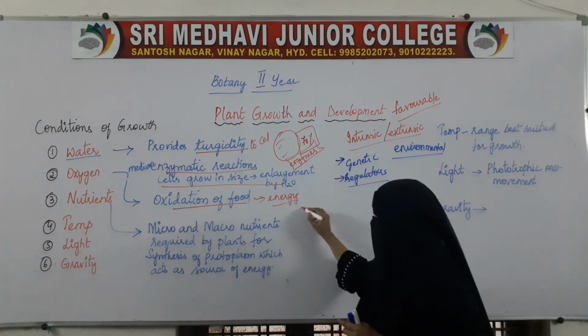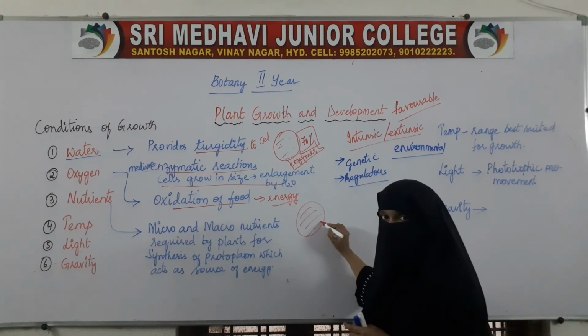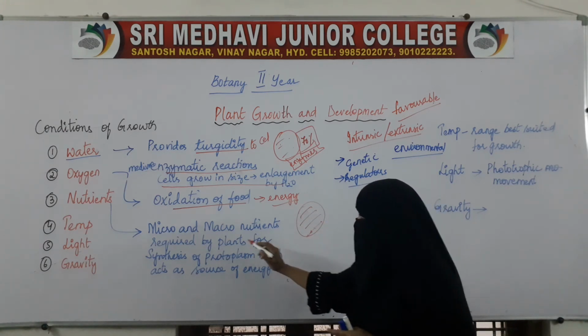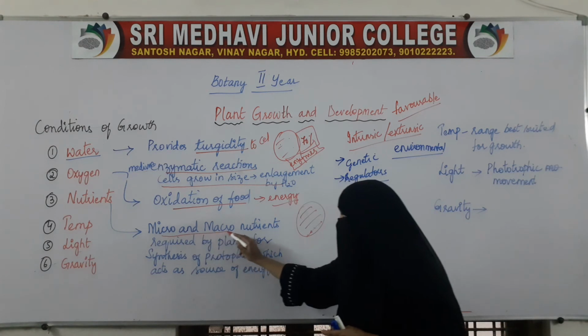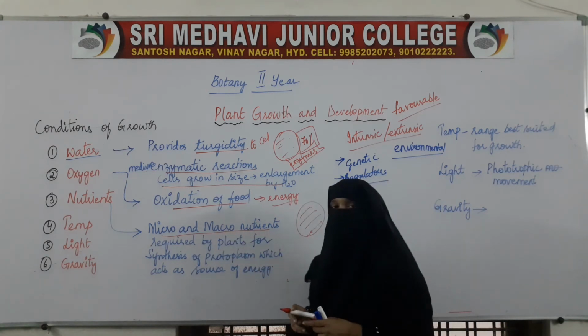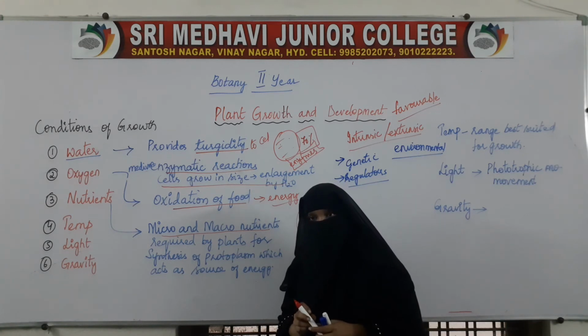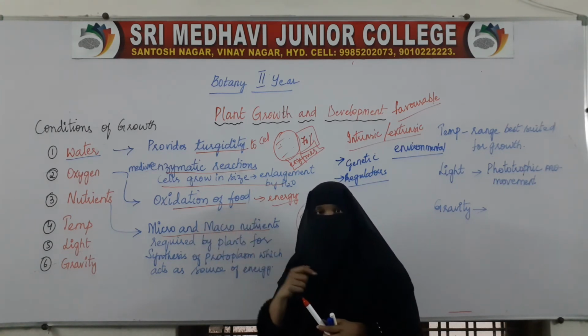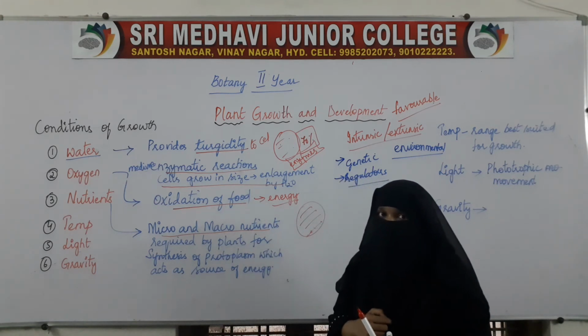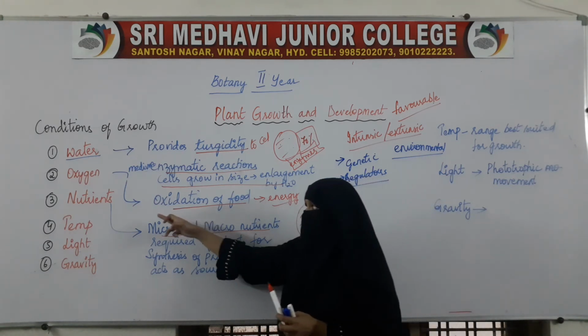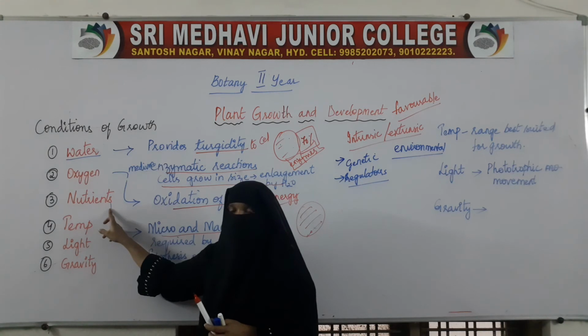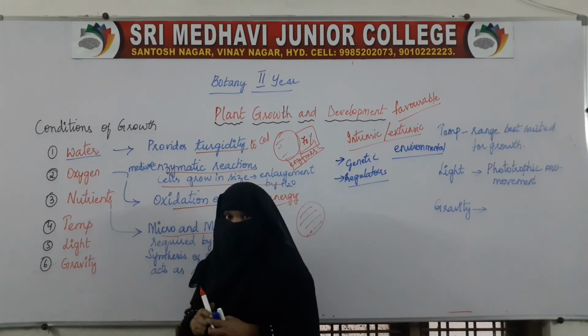We said cell requires protoplasm. So, for the formation of this protoplasm, we require micro and macronutrients. The cell will have protoplasm. For the formation of protoplasm, macro and micronutrients are required. So, the third thing which is required, the third condition for the growth of plant is nutrient.